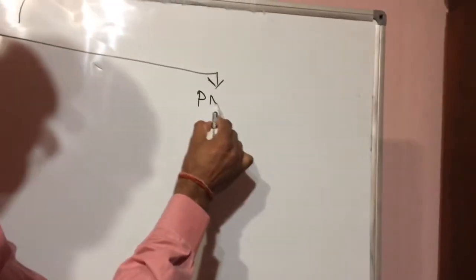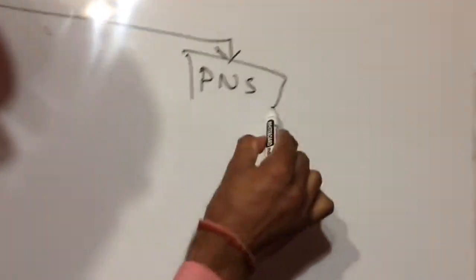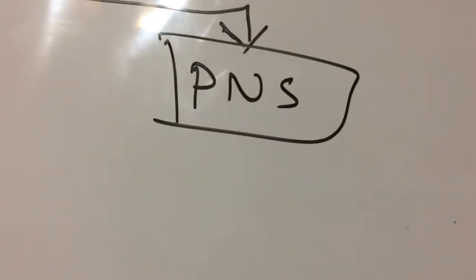Here is the PNS, the peripheral nervous system.